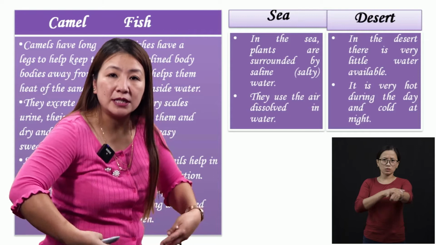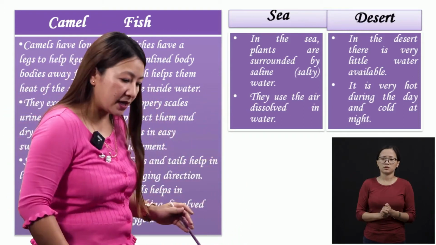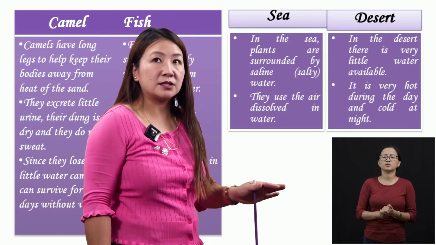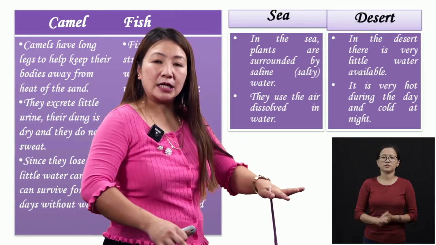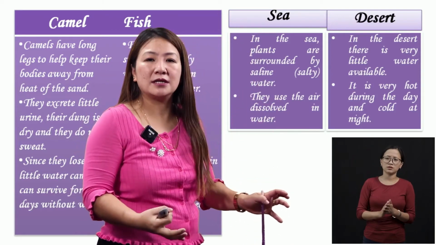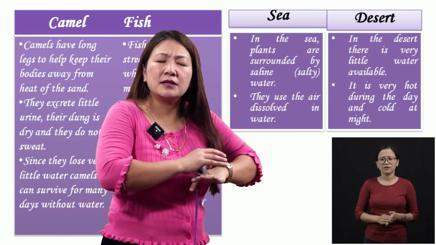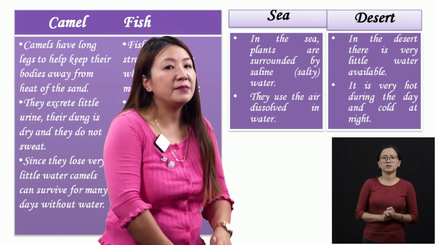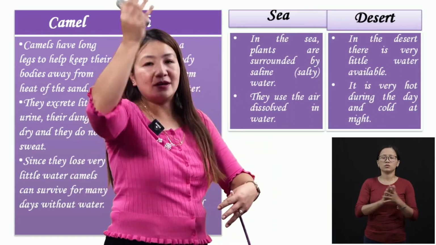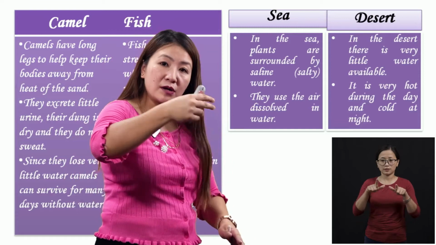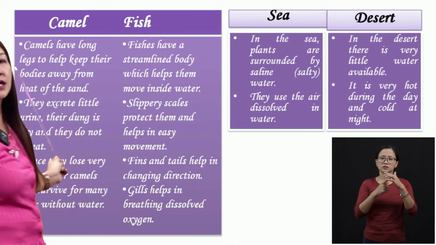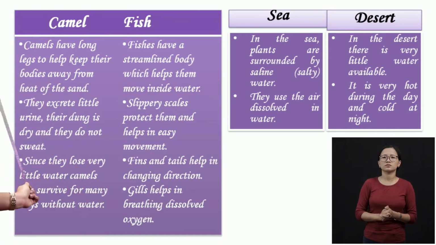To keep their body away from the heat. See, sand during the day, you just try to experience this. If there is any sand in your house during the day, when the sun shines, the sand becomes very hot. In the desert, it becomes so hot that camels have long legs so that they keep their body cool upward. Because of the long legs, the heat of the sand does not reach their body. So camels have long legs to keep their bodies away from the heat of the sand.